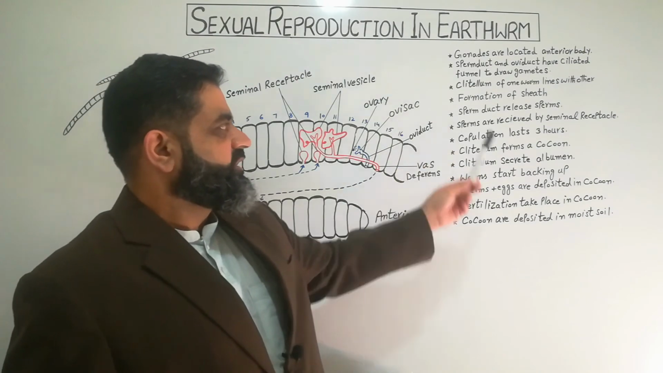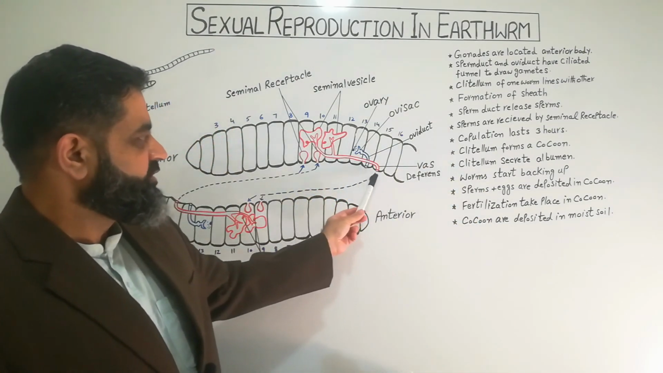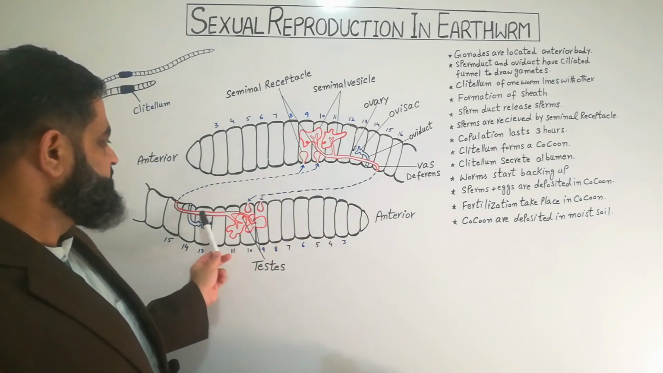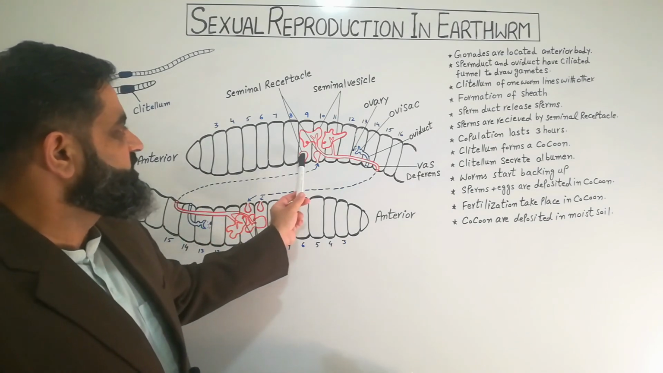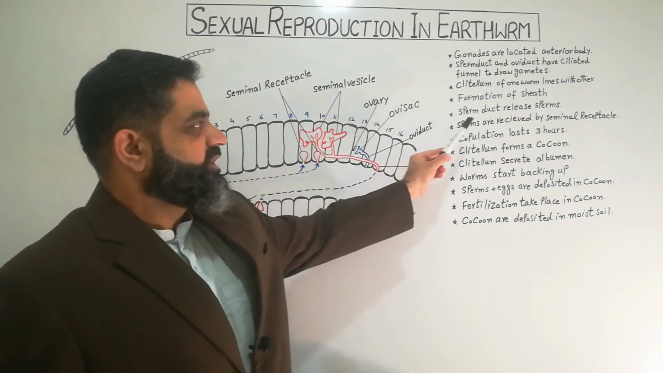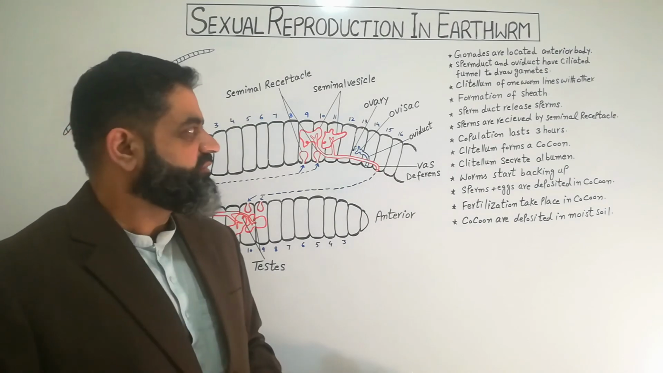After that, the sperm duct releases sperms. This earthworm's vas deferens releases sperms which travel into these seminal receptacles, and this vas deferens releases sperms which are transported into these seminal receptacles. Next step, sperms are received by the seminal receptacle, as I already mentioned. Copulation lasts for 3 hours.